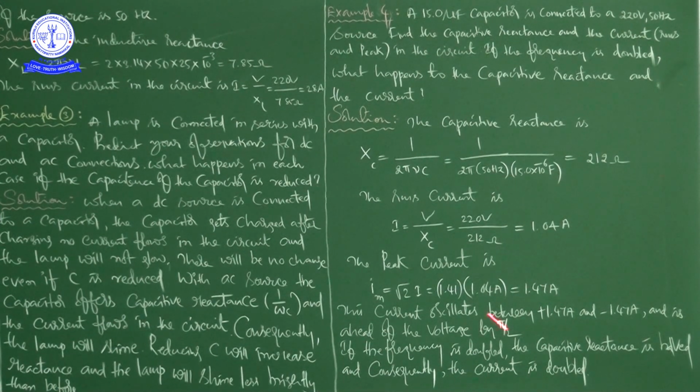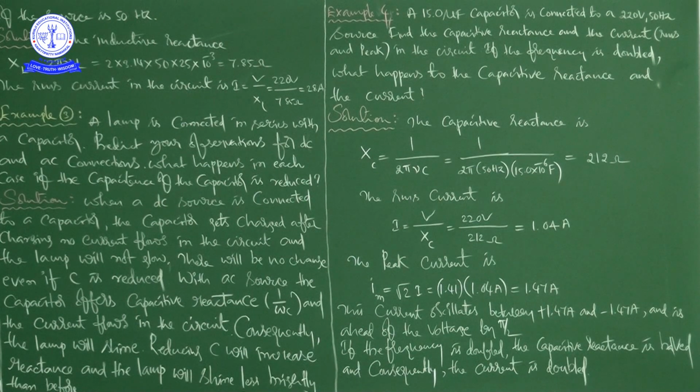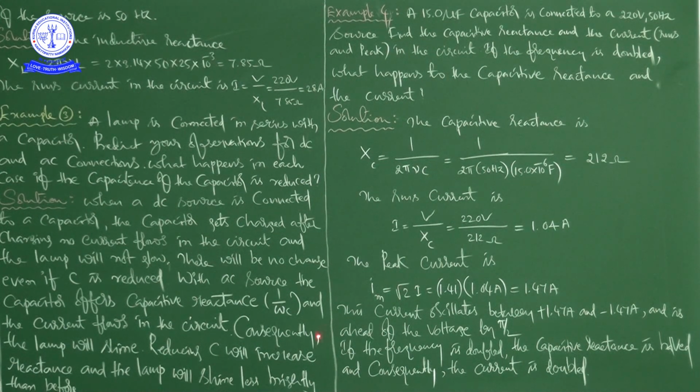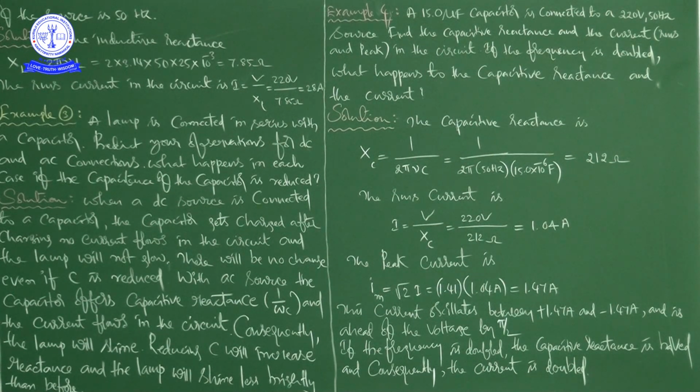So when the peak current is 1.47, the range between which the current is oscillating is plus 1.47 and minus 1.47, and the current is ahead of the voltage by pi by 2.